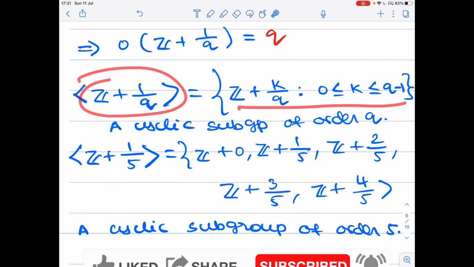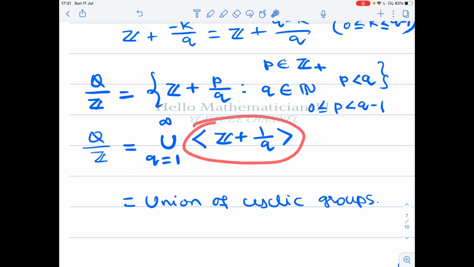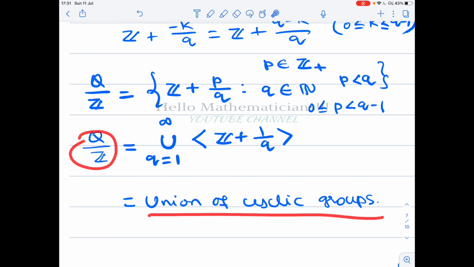Correct. Therefore, we conclude that Q mod Z is equal to the union, q equal to 1 to infinity, of the subgroup generated by z plus 1 by q. Therefore, for each positive integer q, there is a unique cyclic subgroup of order q in Q mod Z. So from this it is clear that Q mod Z is also a union of cyclic subgroups, each of them a cyclic subgroup.